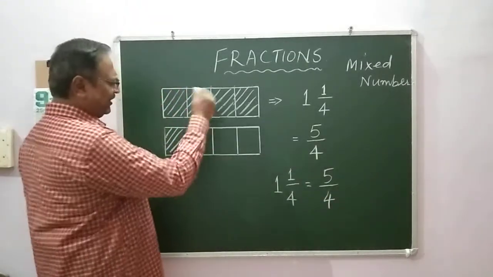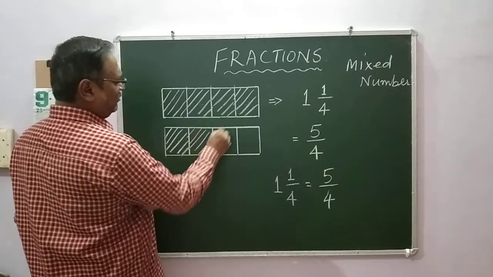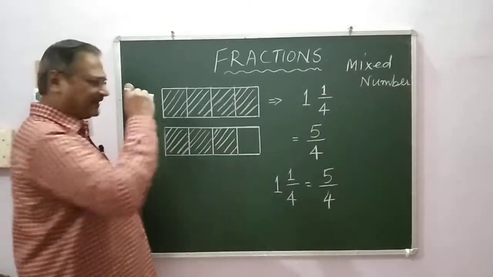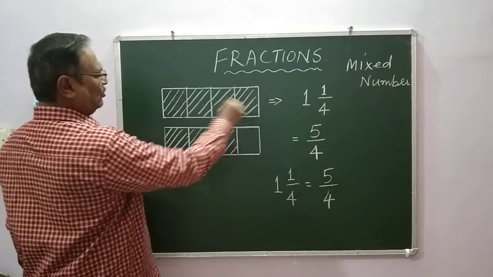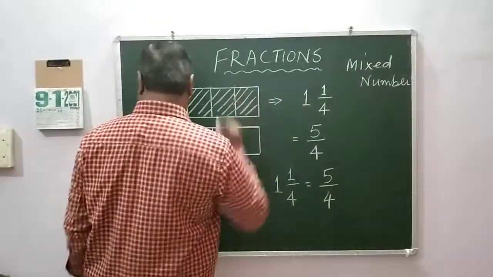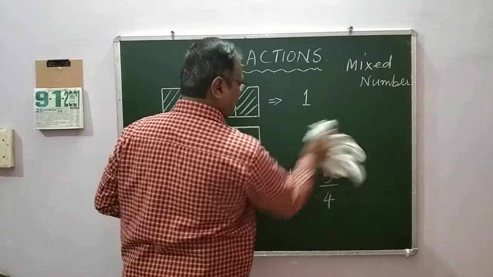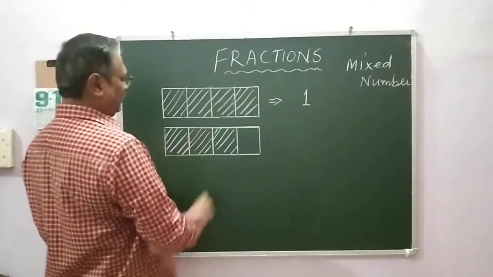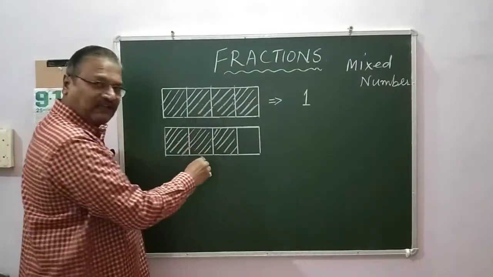Okay. So let me take now 2 more parts. Let me take 1. Next one, 2. I have taken 2 more parts. Let us see now. 1, 2, 3, 4. So 4 parts. So that becomes 1. Fine. That is equal to 1. Very good. That whole number is there. 1 whole.